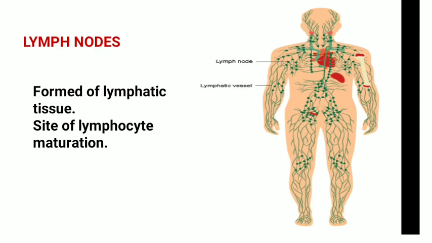Lymphocytes, as I already said, are a type of WBC. These lymphocytes are responsible for formation of antibodies. Antibodies are the substances which fight against germs. So, lymph nodes are also involved in our body's immunity.